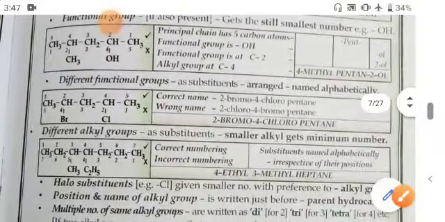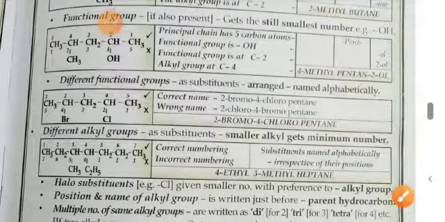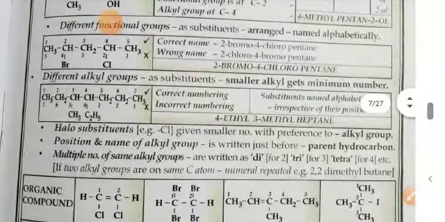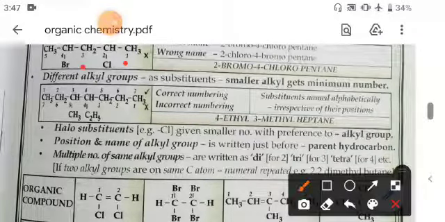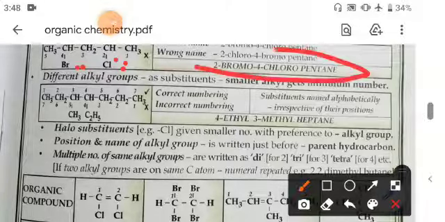Now next, different functional groups are arranged here. So here chlorine and bromine are both attached simultaneously, so you will write it as 2-chloro 4-bromo pentane. You will prefer the alphabetic order here.